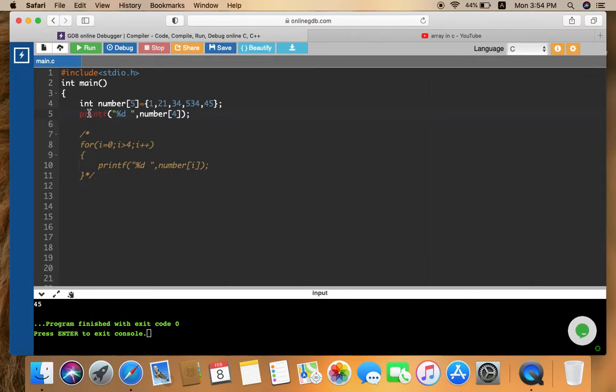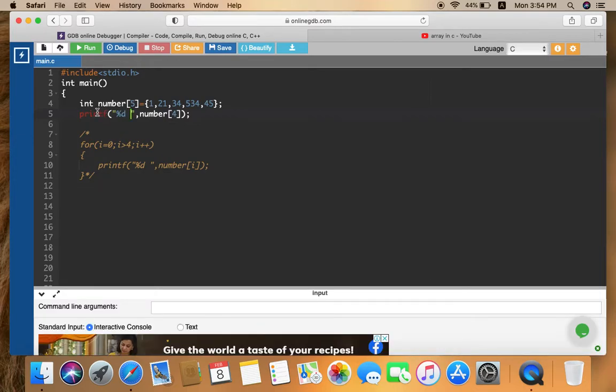If I mention int, then only integer values are stored in this number array; you can't store float or char, because I told you an array stores only similar data types and they are continuously allocated in memory. Since I have to print an integer value, I have written %d here, then number.